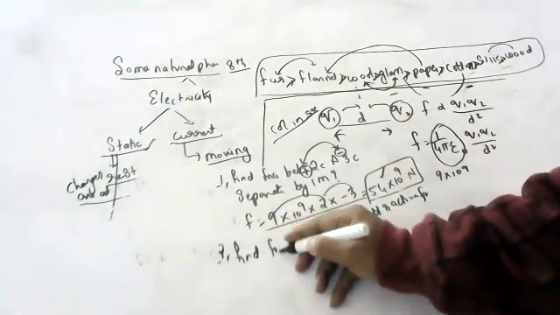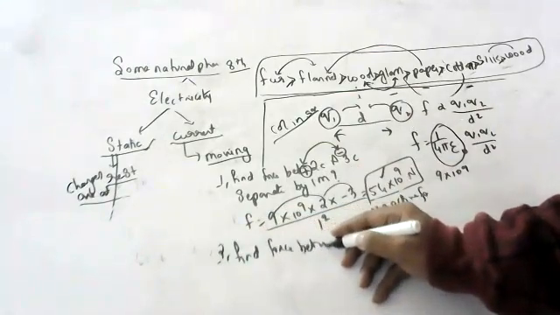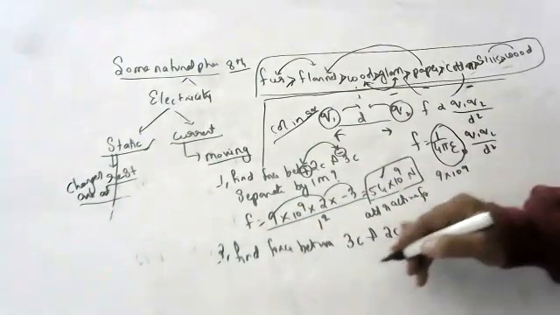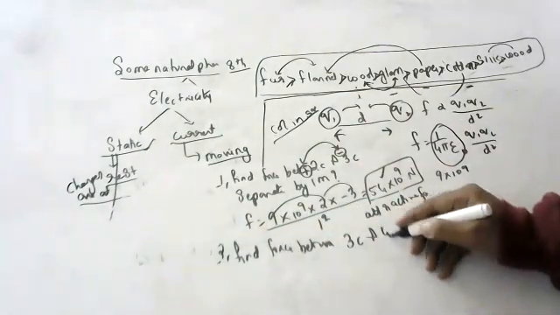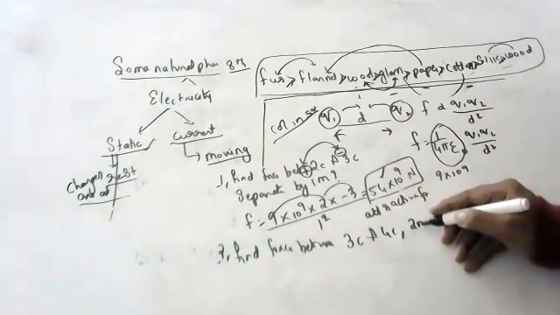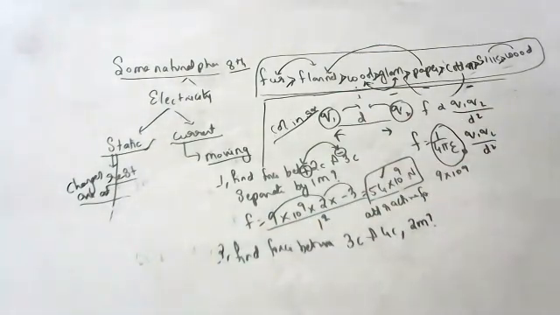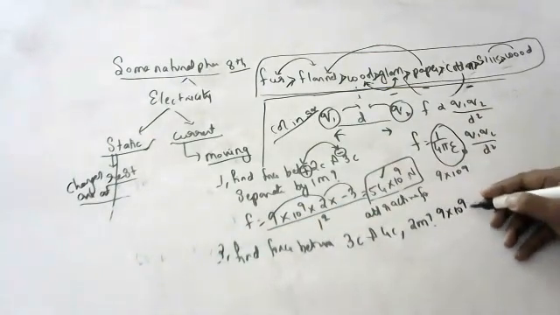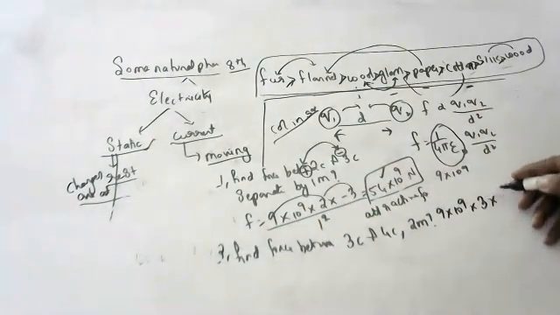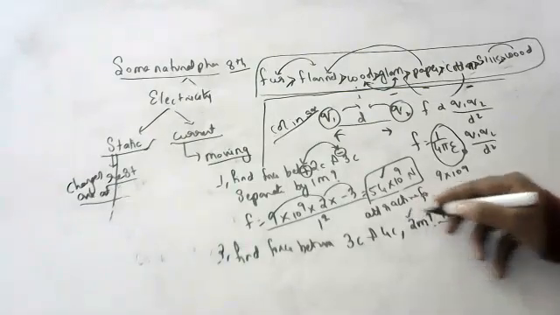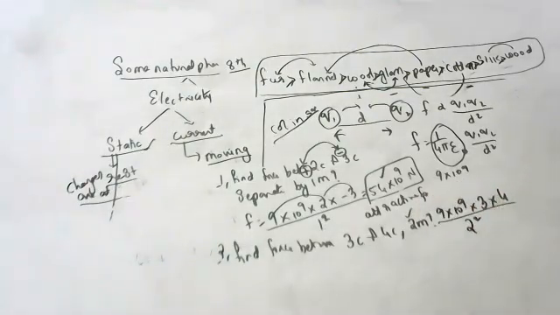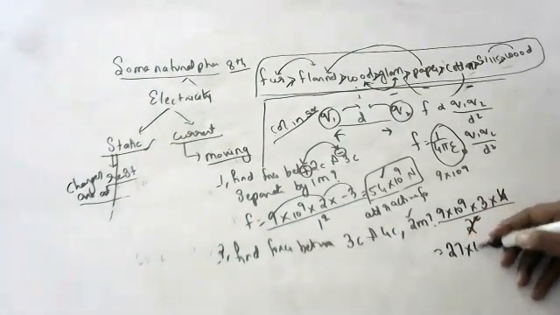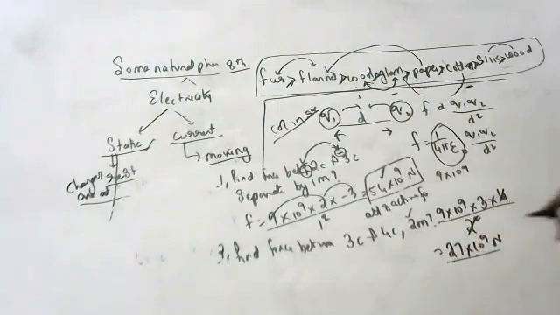Okay, Rishikesh, you tell. Find force between 3 coulombs and 4 coulombs separated by 2 meters distance. Force is equal to 9 into 10 to the power 9 into 3 into 4 by 2 square. 2 square means 4. 4 cancels 4. So 27 into 10 to the power 9 newtons.